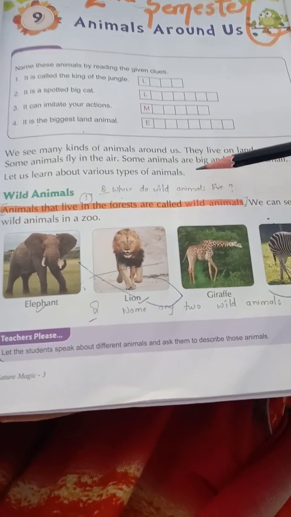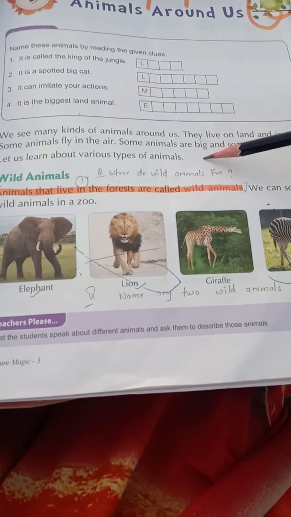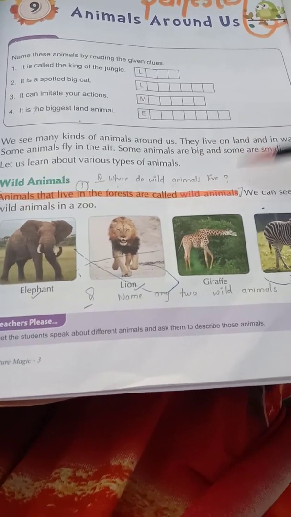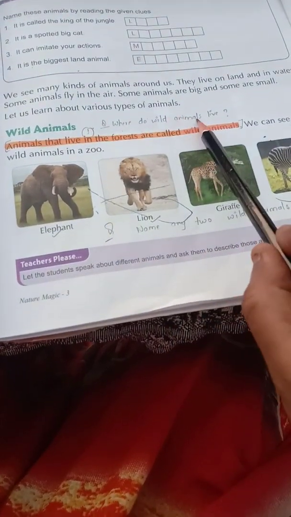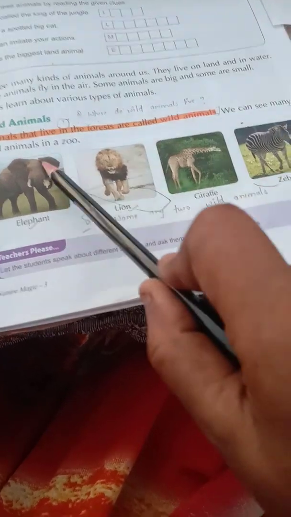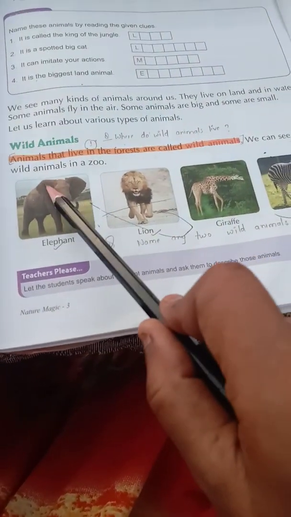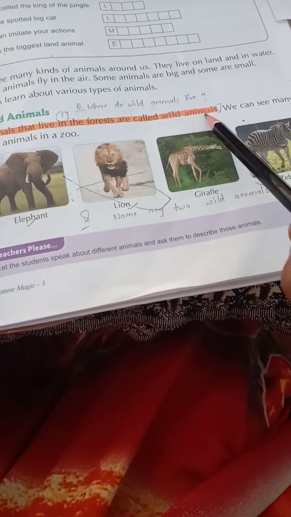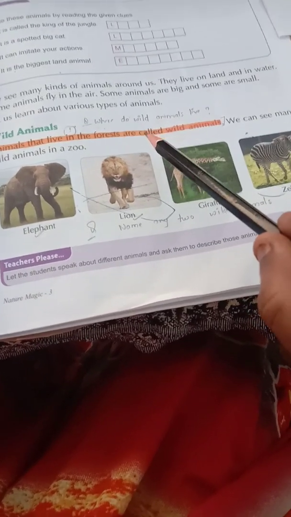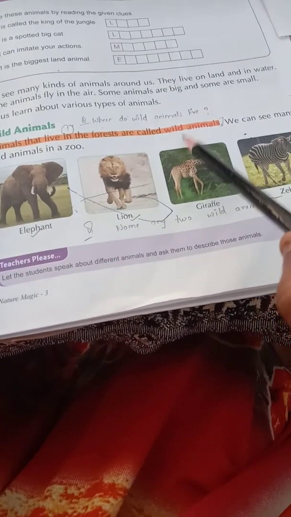Okay, so let us now learn some various types of animals that we see around us. Wild animals. What are wild animals? Do you know about wild animals? Let me explain. Animals that live in the forest are known as wild animals. Otherwise we can see many wild animals in the zoo also. If anyone has seen the zoo, you can see a lot of wild animals there.